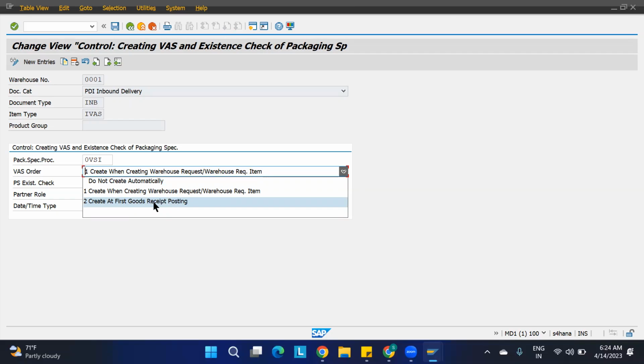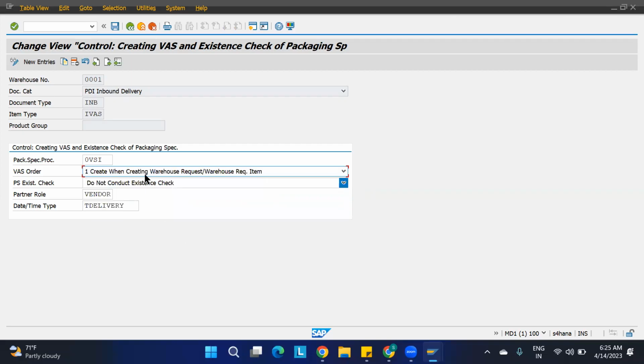But what I'm saying is, create when creating the warehouse request. Whenever I create the warehouse request, it is for the goods receipt, whenever I'm unloading, whenever I'm putting it to deconsolidation, whenever I'm putting it to the VAS. Everywhere I'll be creating the warehouse request, right? So when I take it to the VAS center, that time it should be created, like that I'm saying here.